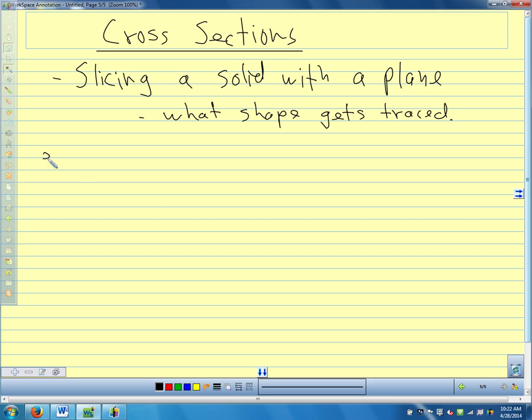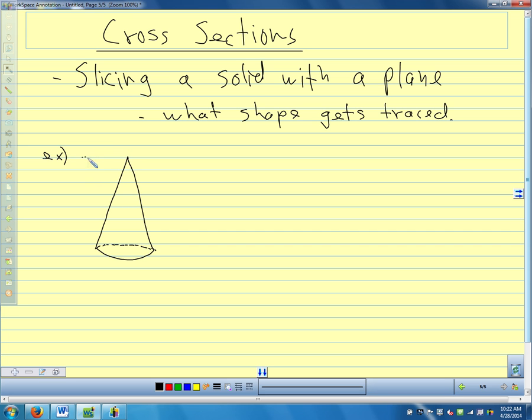So let's take a look. Let's look at a couple of examples. Let's visualize some cross sections. So let's start with a cone. Cones are nice. So there's my cone. What shape would we get if we took a plane and we cut right through the middle of this cone, slicing right through the vertex, just like a screen cuts through that cone? What shape would we get?